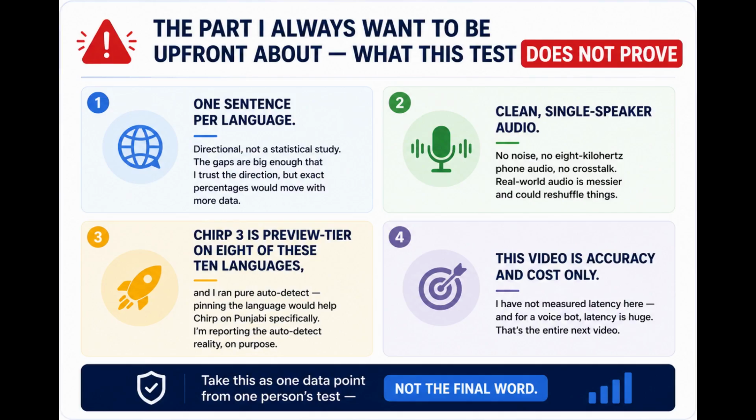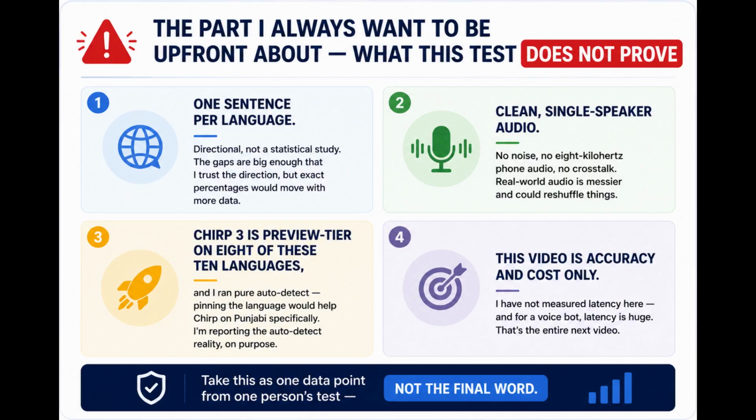No noise, no 8 kHz phone audio, no crosstalk. Real world audio is messier and could reshuffle things. 3. Chirp 3 is preview tier on 8 of these 10 languages. And I ran pure auto detect. Pinning the language would help Chirp on Punjabi specifically. I am reporting the auto detect reality on purpose.